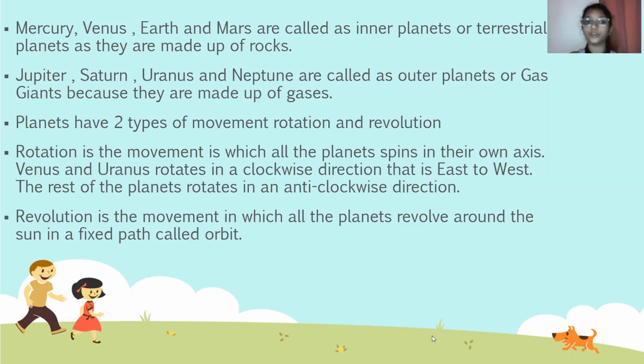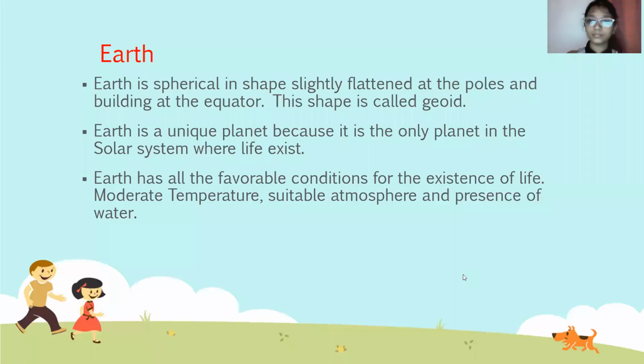Planets have 2 types of movement, rotation and revolution. Rotation is the movement in which all the planets spin on their own axis. Venus and Uranus rotate in a clockwise direction, that is east to west. The rest of the planets rotate in an anti-clockwise direction. Revolution is a movement in which all the planets revolve around the sun in a fixed path called an orbit.